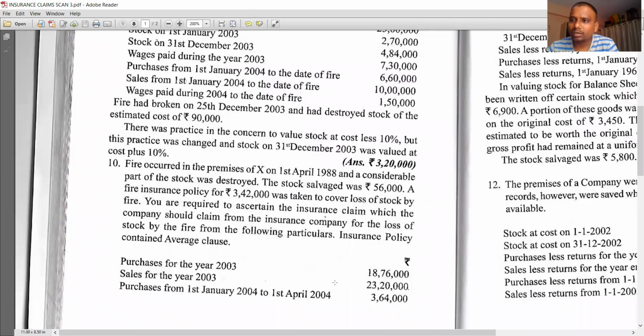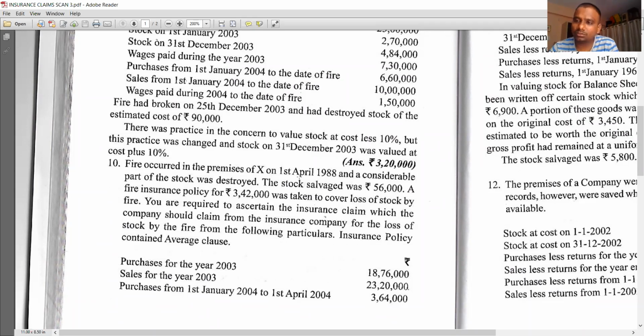To complete this memorandum trading account, we need gross profit ratio. Don't forget, I repeat. To complete this memorandum trading account, main answer, we need gross profit ratio in the problem. In the problem, they have not given the gross profit ratio. So we have to calculate the gross profit ratio. To calculate gross profit ratio, we have to prepare trading account of the previous year.